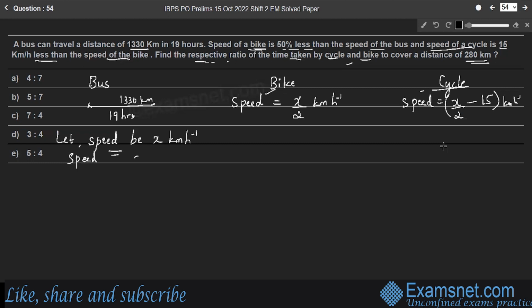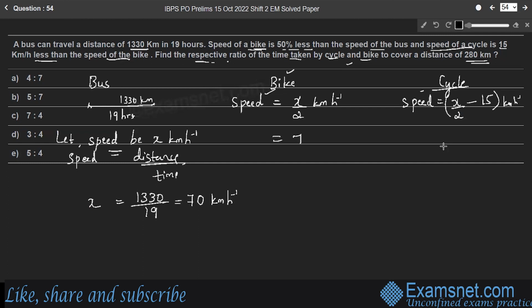Speed is distance by time, by the formula. Therefore, x is equal to distance 1330 divided by time 19 hours. So the speed of the bus is 70 kilometer per hour, right? Therefore, the speed of the bike.